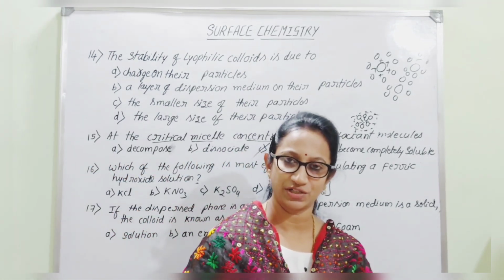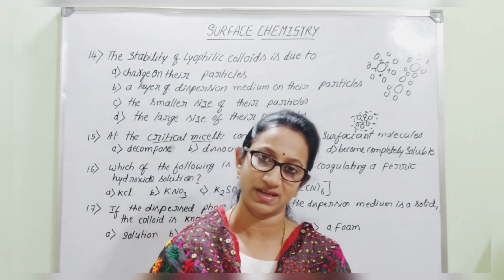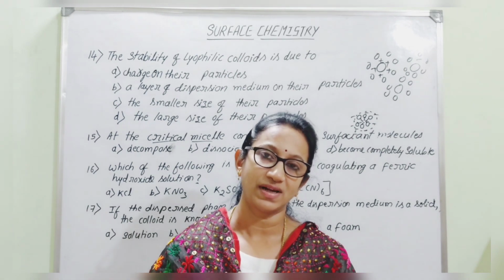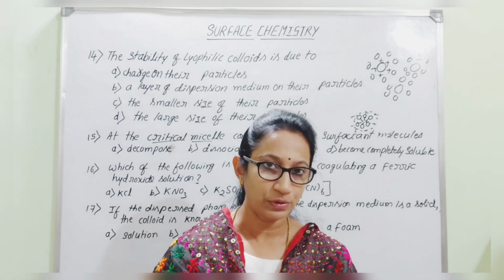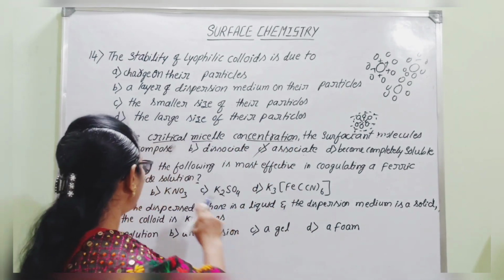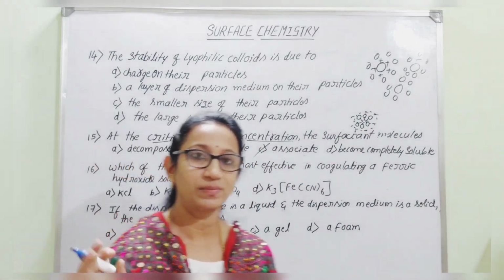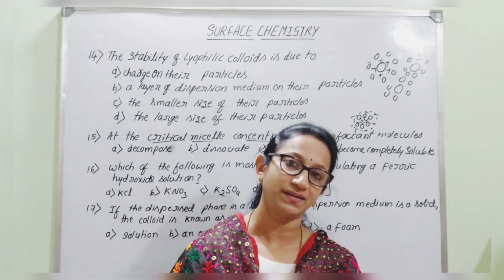What is meant by coagulation? The conversion of the sol into precipitate. So it loses, colloidal particles will lose their charges. Charge will get neutralized with the help of these coagulating agents. And hence it will become neutralized and they will undergo precipitation.